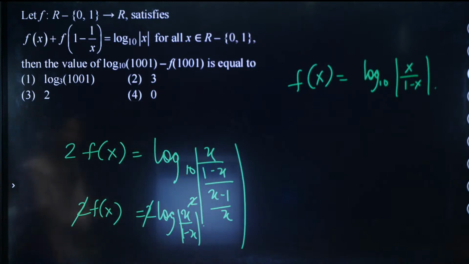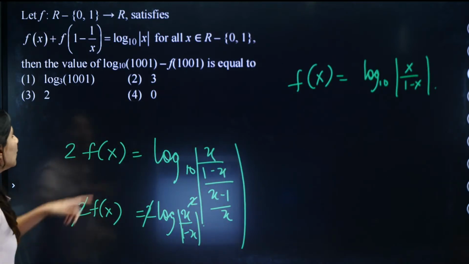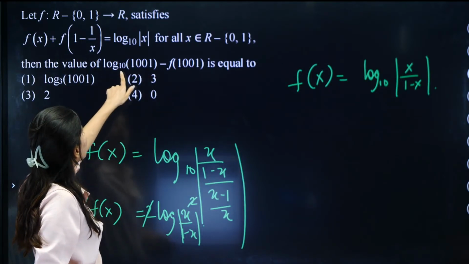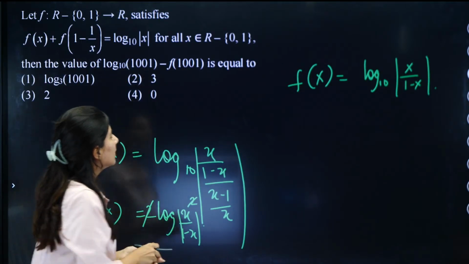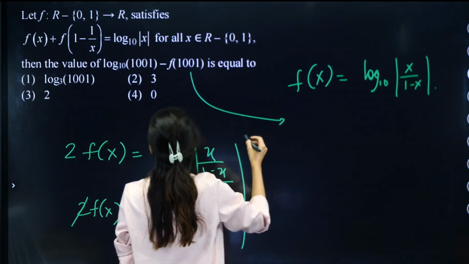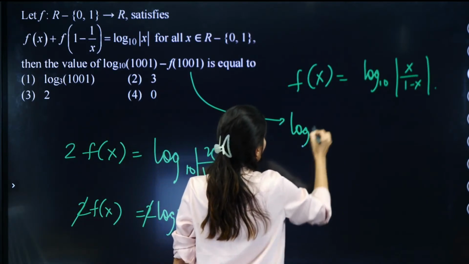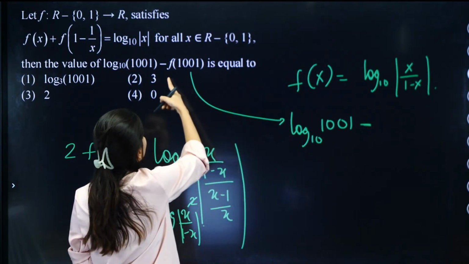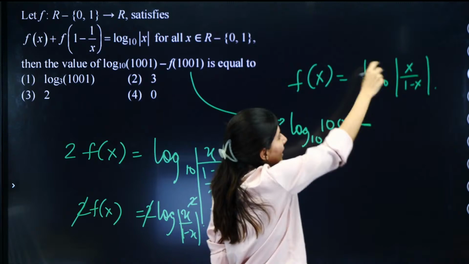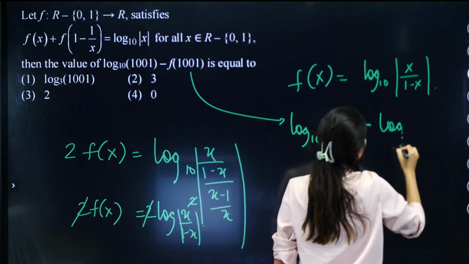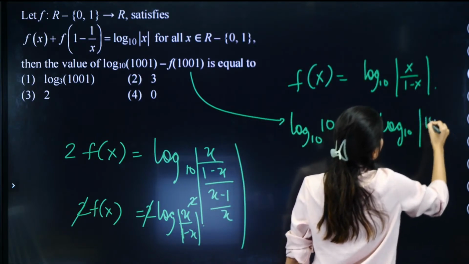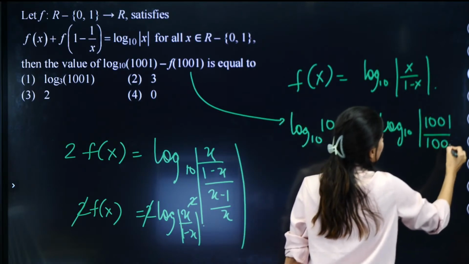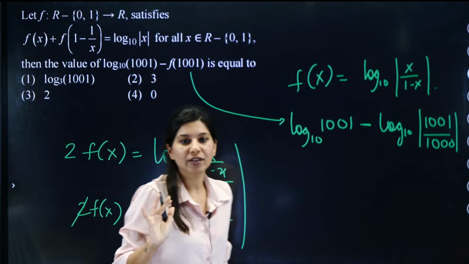Okay. So now you are having fx. And what you need to calculate is log 10 1001. So this value, let's calculate. Log of 1001 to the base 10 minus, we are having f of 1001. F of 1001, what would that be? So this is 1001 and 1 minus 1001 will be 1000. And mod is here, we don't have to worry about it.